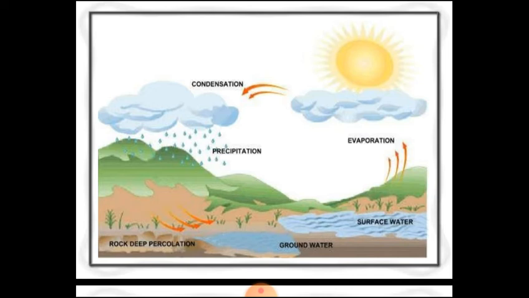Next is infiltration estimation. How can infiltration be measured? Using infiltrometers or rainfall-runoff plots at a given location. A double ring infiltrometer is one. We can do an experiment over a particular location and identify the infiltration rate.